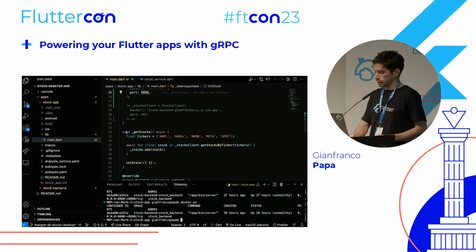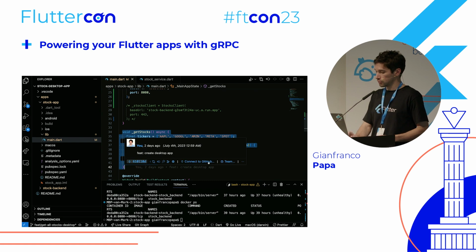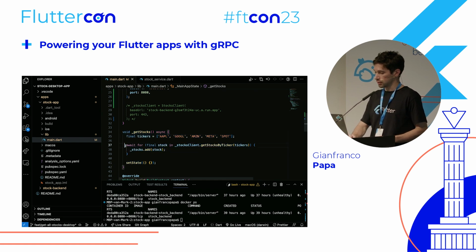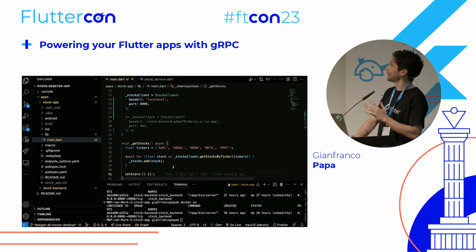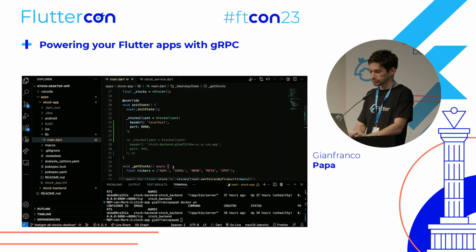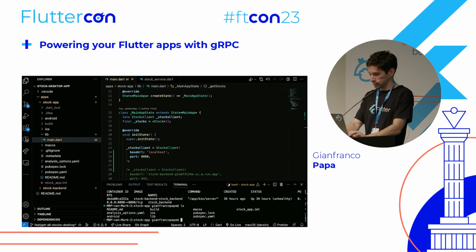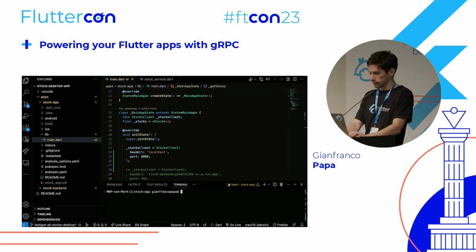And whenever someone clicks on the update button, we will get the stocks, and we are adding the stocks to a list. This is not the best practice, I know, but it was really fast to do. So we are going to run the app, and maybe I can run it in macOS.